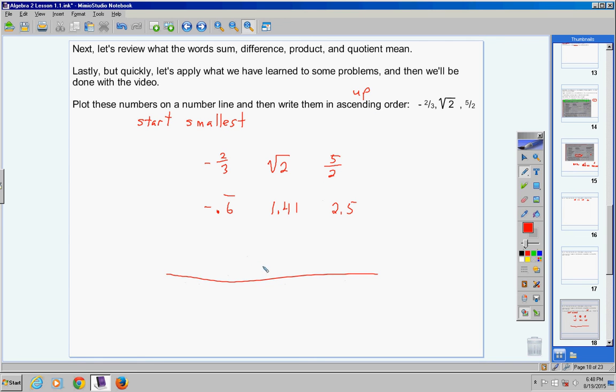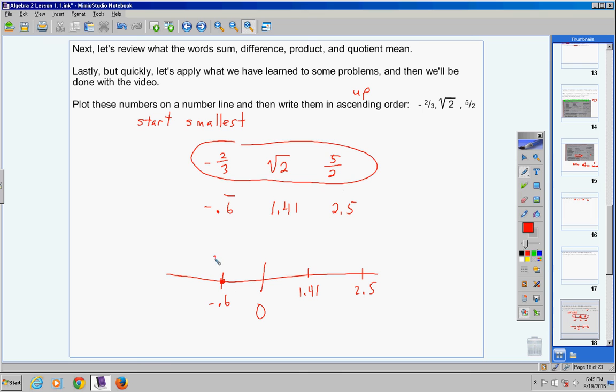So here's a number line. I would like you to put them on a number line. So 0, and you do not have to be perfect. I'm just going to go over here and put a point, and put negative 0.6. It does not have to be drawn to scale. It doesn't matter. Just come over here and put 1.41. Next on a number line would be 2.5. So if I asked you to write them in ascending order, that means you're going to go up. You must start with the smallest. Well, on a number line, the number furthest to the left is the smallest. Now I would like to be a stickler on this. Do not put 0.6. I want you to put the original numbers you started with, okay?